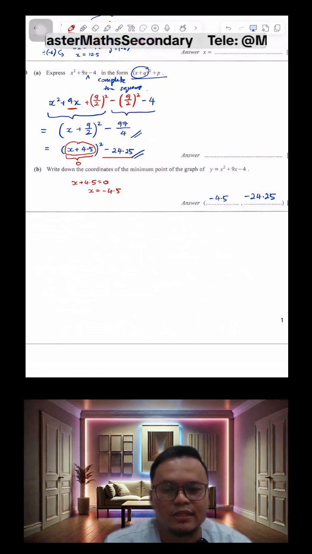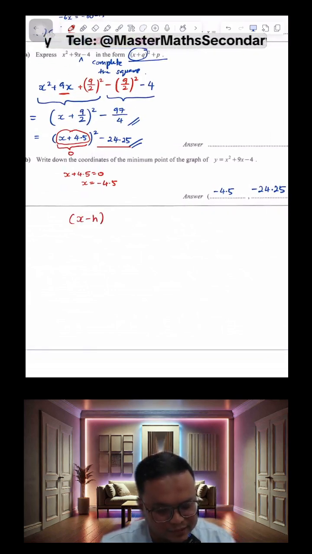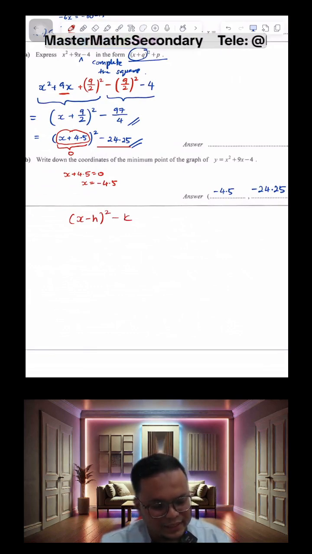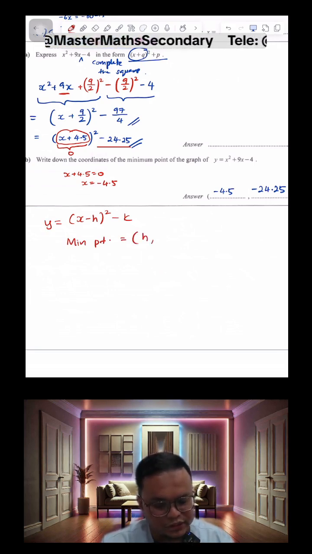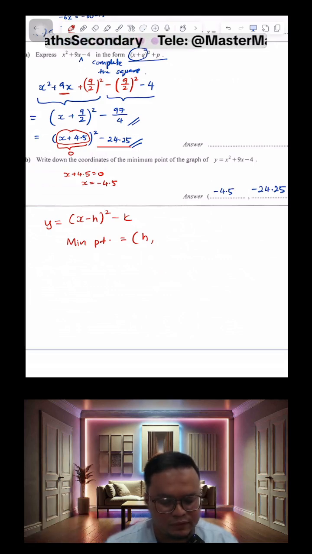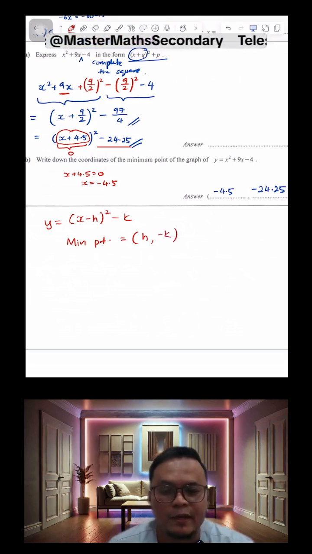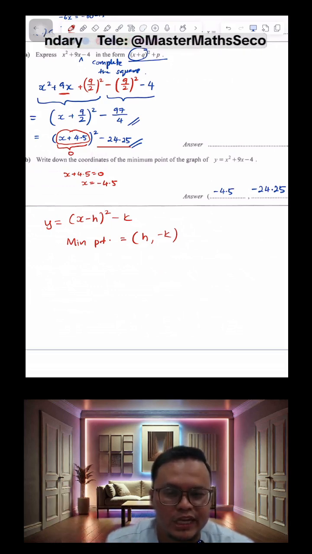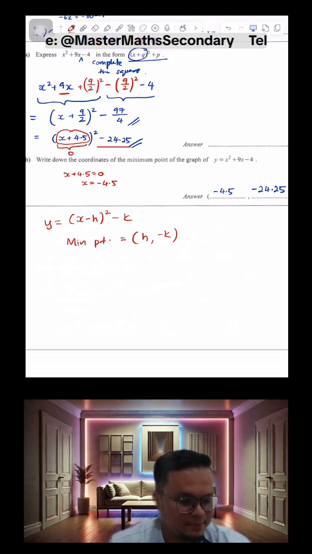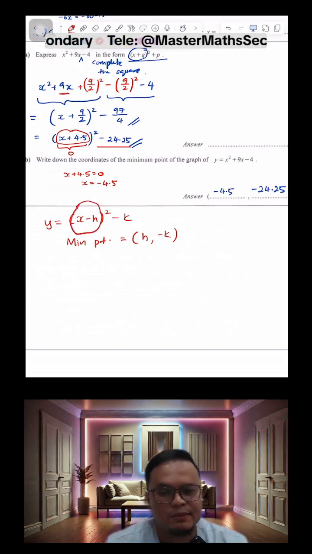You got it? If there's a formula that you can memorize, and I don't like to do it like this, but if you prefer to memorize, then if you have your y in this form, remember that the minimum point always has coordinates h, because for your x minus h to be 0, x needs to be h, and your y coordinate will be negative k. So just remember to change the sign for your h. Got it? The idea is that this part here must be 0 for you to get maximum or minimum.